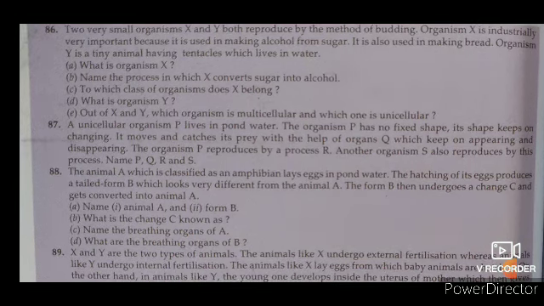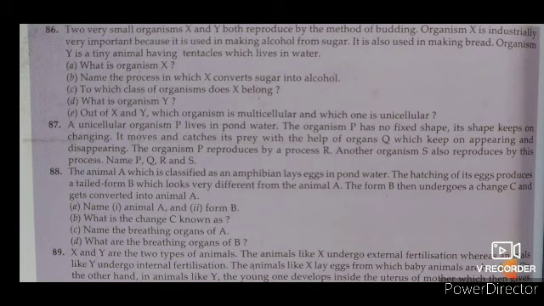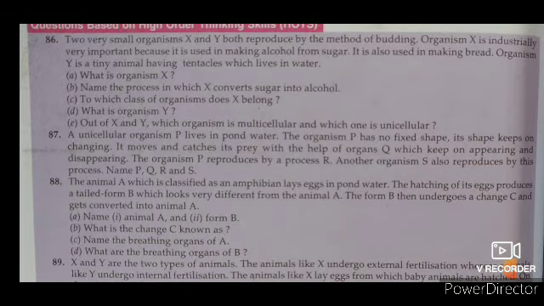So you have to identify what is organism X. In B section, name the process in which X converts sugar into alcohol. In C section, to which class of organisms does X belong. In D part, what is organism Y. And in E part, out of X and Y, which organism is multicellular and which one is unicellular. So this is the question that we have read here.